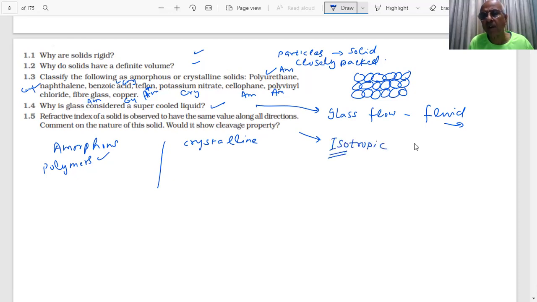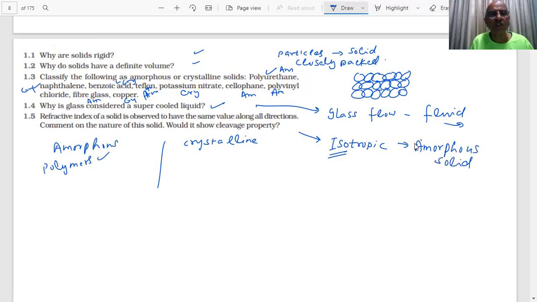Iso means same. Isotropic solids are amorphous solids. Therefore, it is an example of an amorphous solid.